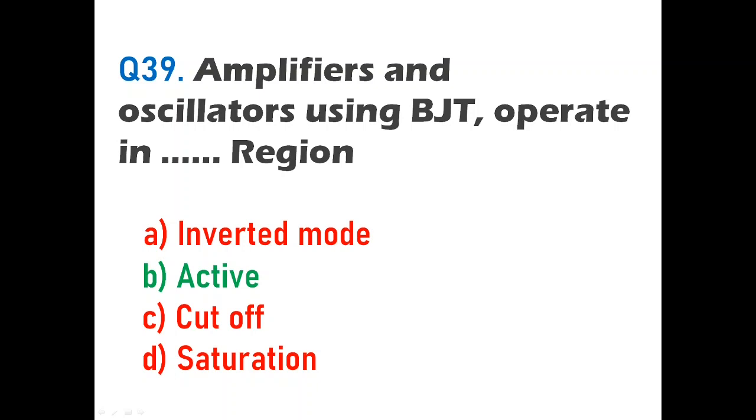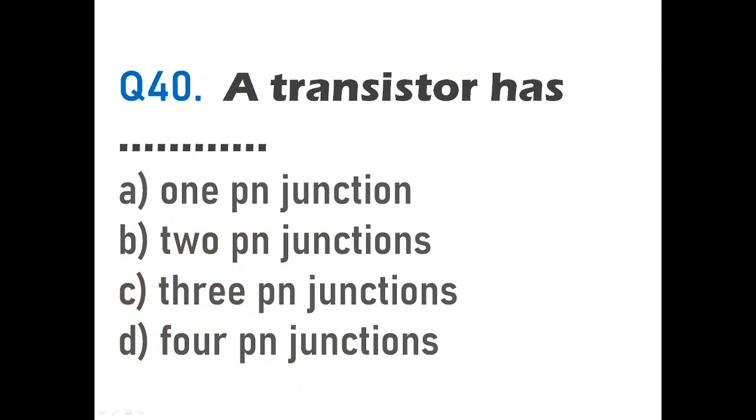Then we'll go to the next question, question number 40. A transistor has dash. The options given are 1 p-n junction, 2 p-n junctions, 3 p-n junctions, or 4 p-n junctions. Now we know that a BJT, a bipolar junction transistor, has three layers. Either it is PNP or NPN. And when you have three layers like this, you will have two junctions. So there are 2 p-n junctions in a transistor. So for this question, option B will be correct, 2 p-n junctions. So a transistor has 2 p-n junctions.